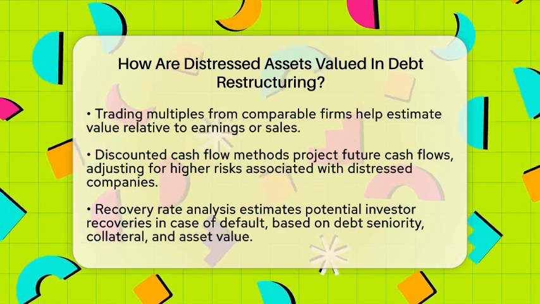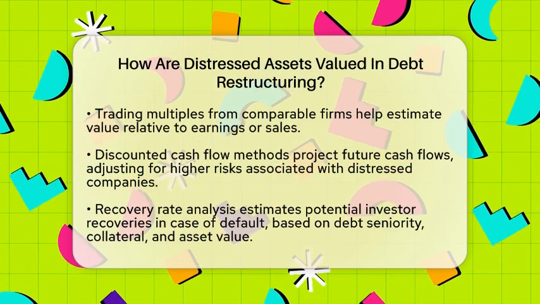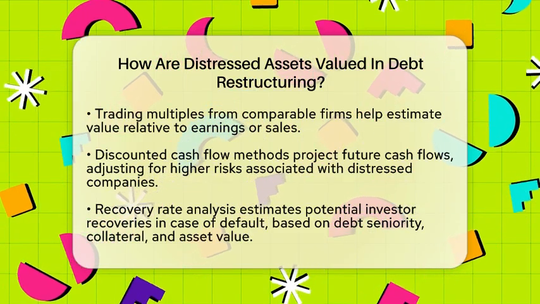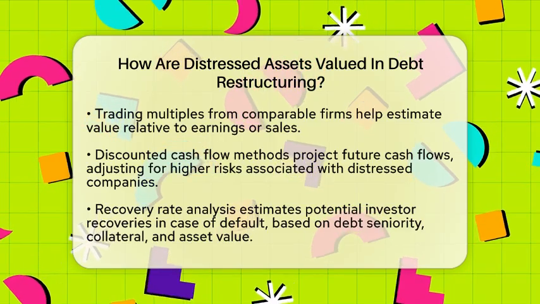The discounted cash flow method estimates the present value of future cash flows the company might generate. Since distressed companies are risky, analysts adjust these cash flows downward to reflect higher chances of default or restructuring.